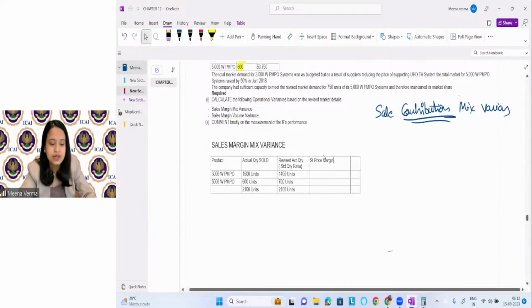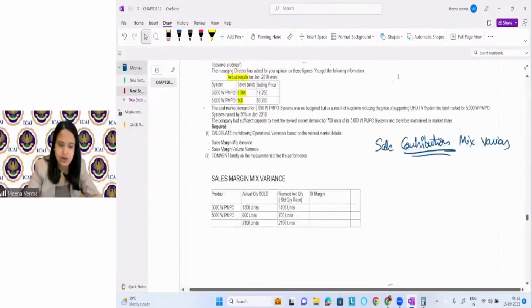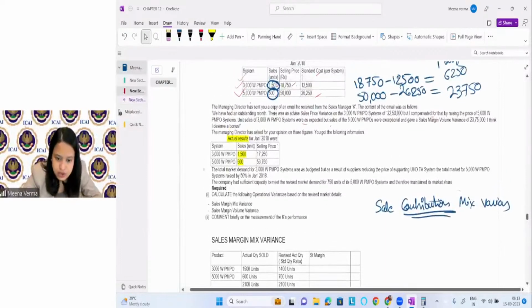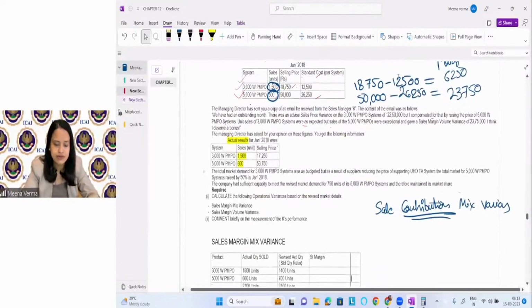Margin. We are considering margin or contribution. I told you sometimes we consider the contribution, sometimes we consider the price, depending on what is written. In this question, they're asking you to find out the sales margin or contribution mix variance, so we will consider it, right? We have calculated the contribution as 6250 and 23750.